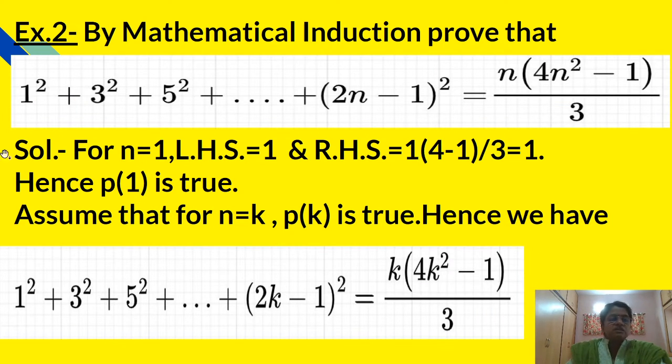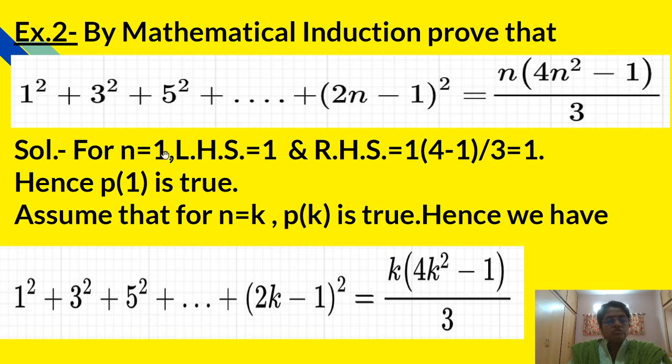Now see the second example on mathematical induction. By mathematical induction, prove that 1 square plus 3 square plus 5 square plus dot dot plus 2n minus 1 bracket square is equal to n into 4n square minus 1 divided by 3. Now see the solution of this second example.